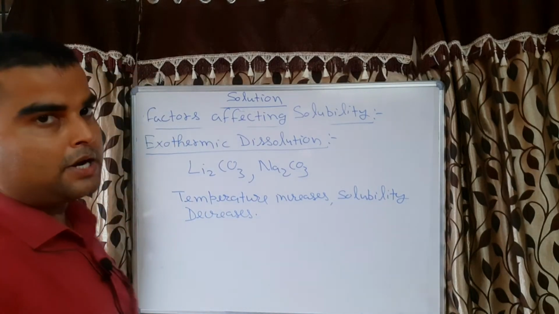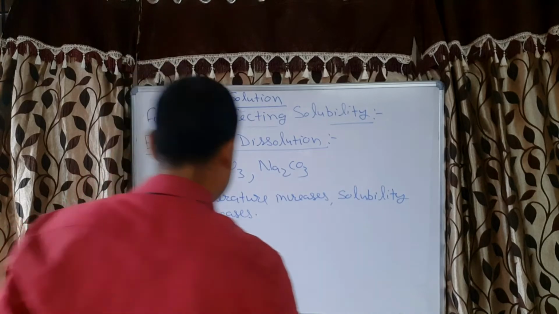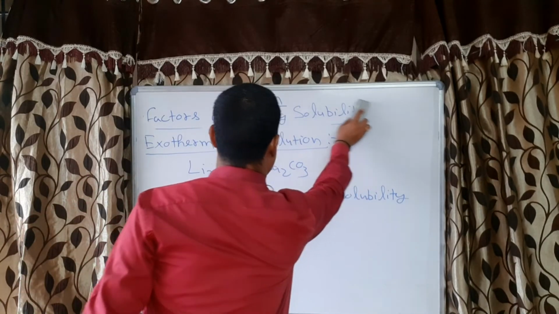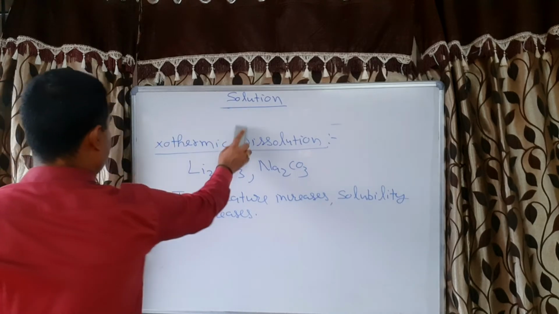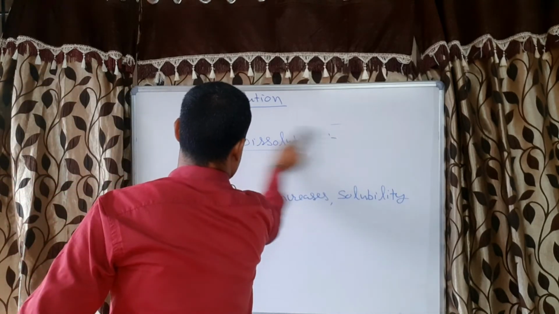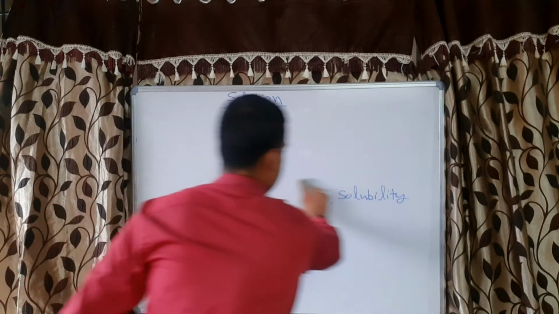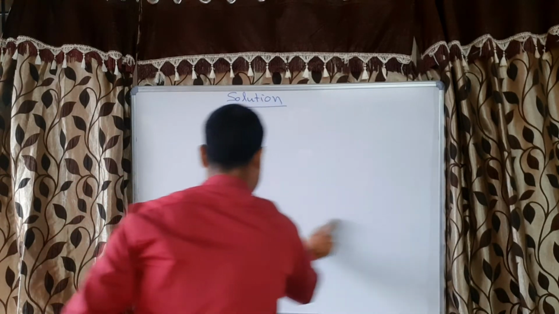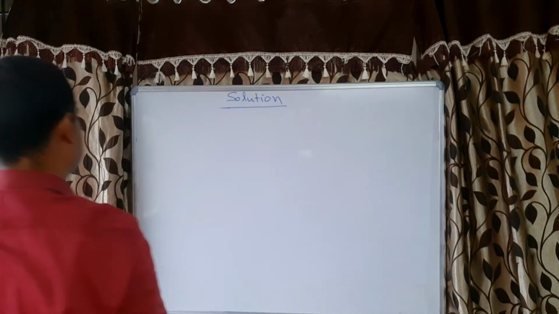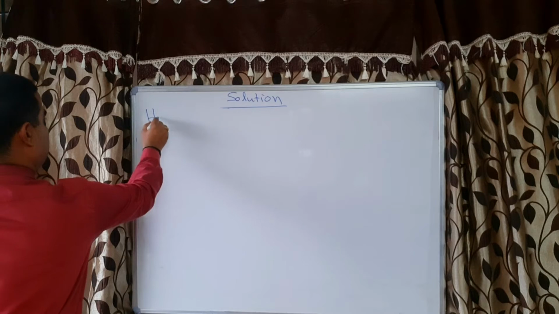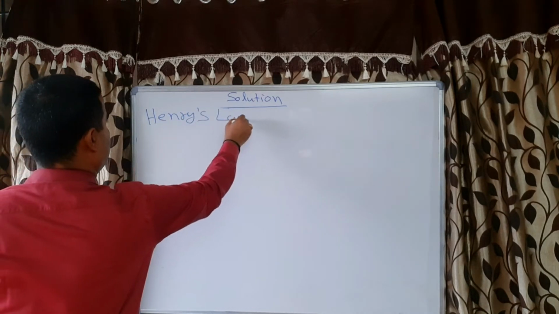Correct. Now come to the next topic, Henry's law. I am teaching all the topics under solution. Henry's law.